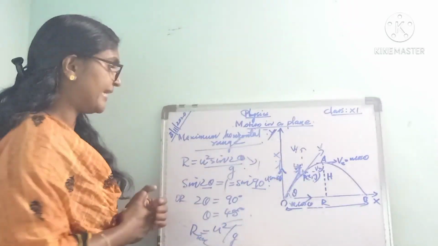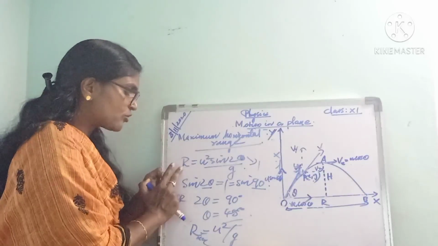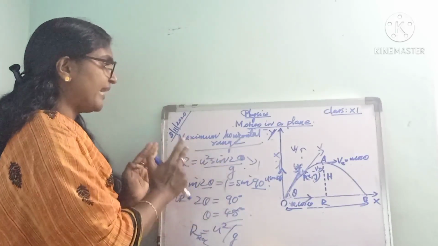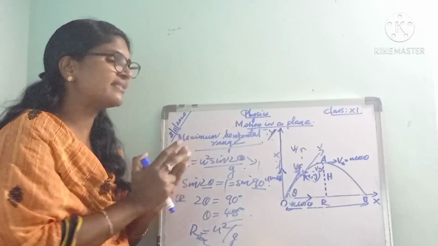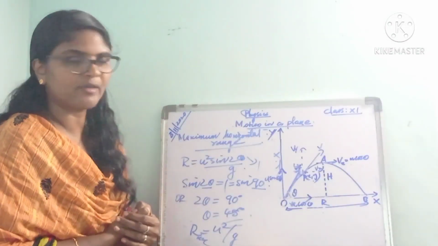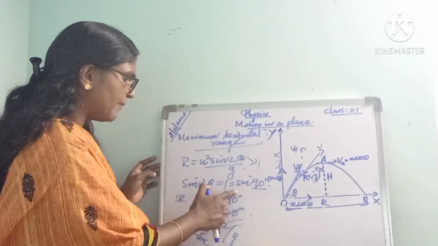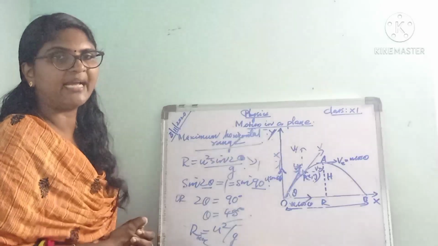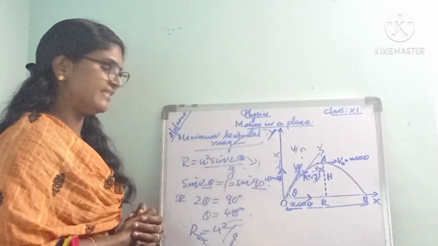Listen to it. Here we have the expression for horizontal range R equal to u square sin 2 theta by g. Next we have to find the maximum horizontal range. R will be maximum when sin 2 theta is equal to 1, which is sin 90.